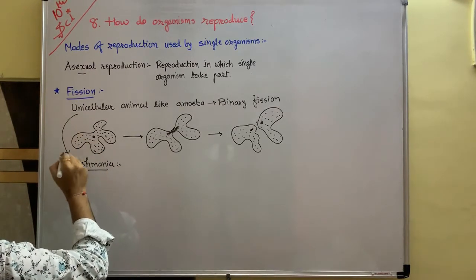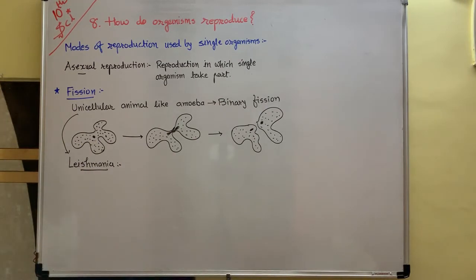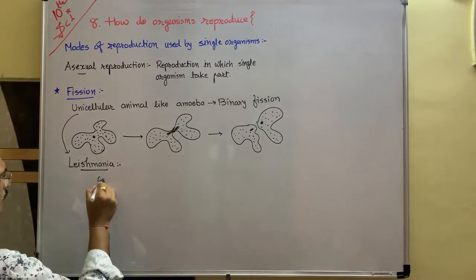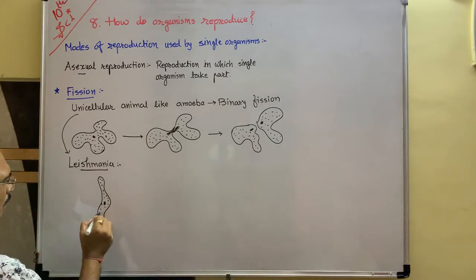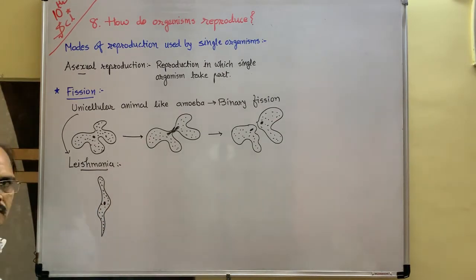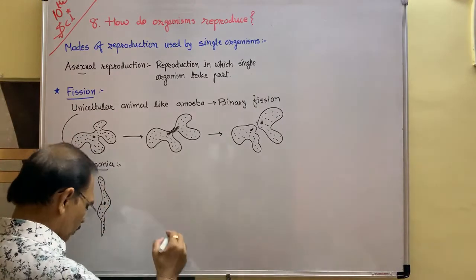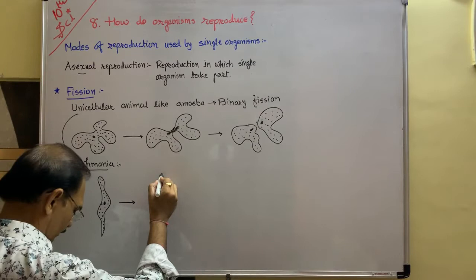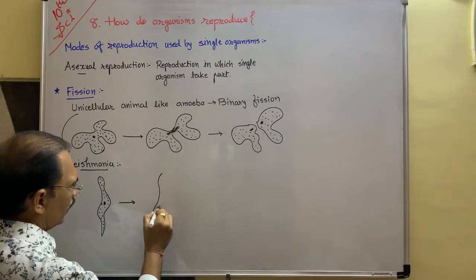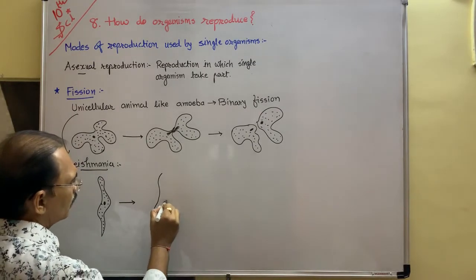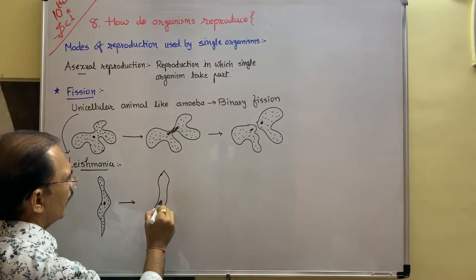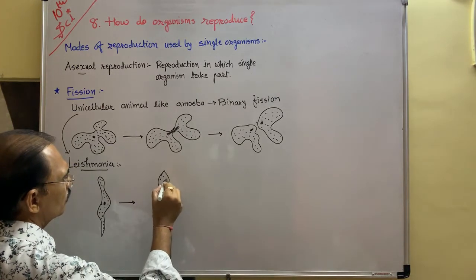It is also a unicellular animal, Leishmania. It is just like this: cell, nucleus, cytoplasm, cell membrane is also there. Afterwards, during favorable condition, it creates a small crack in it. Here, the cell and the nucleus also start dividing.